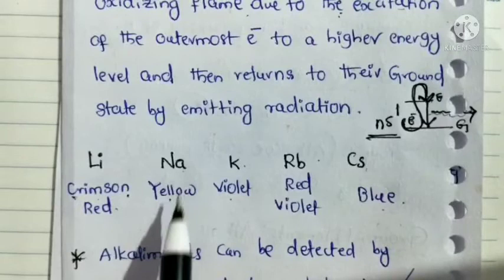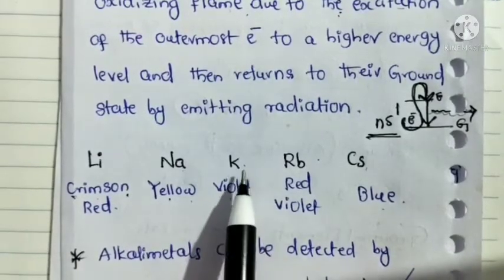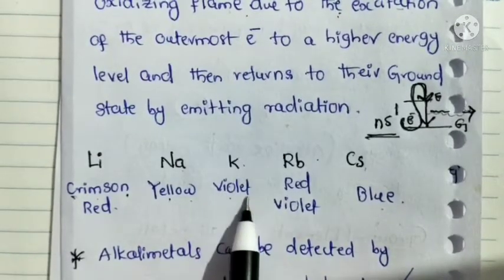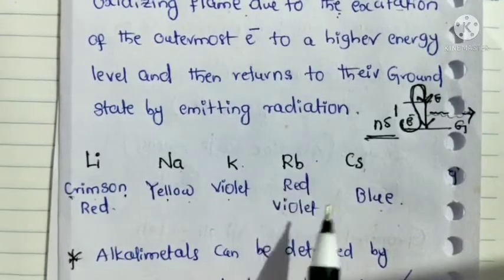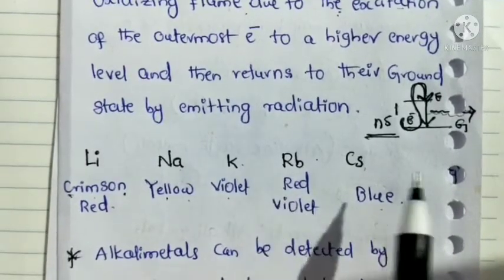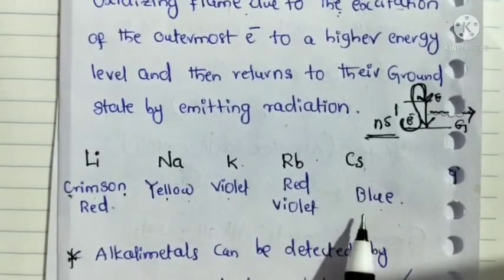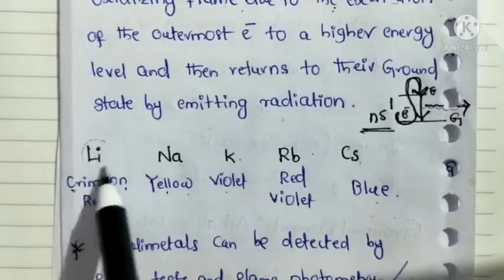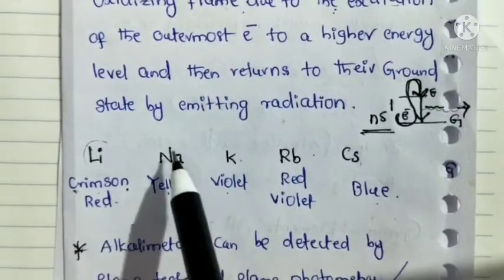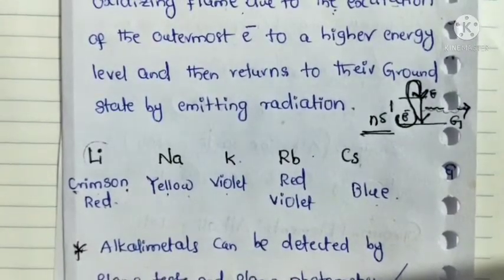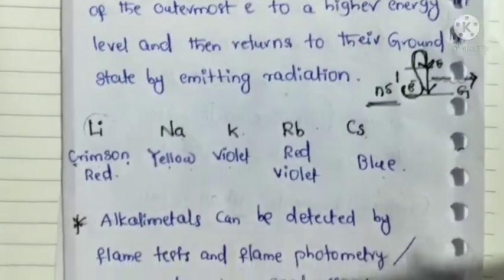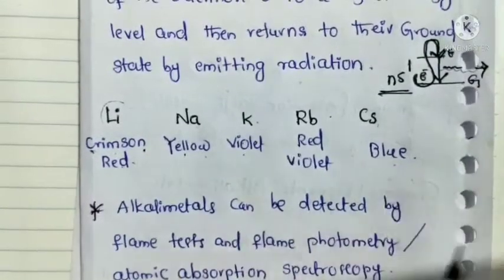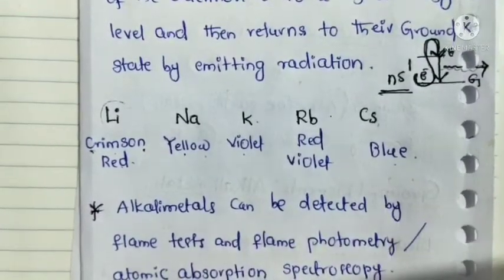If the metal is sodium, it exhibits yellow color. Potassium exhibits violet color. Rubidium exhibits red violet. Cesium exhibits blue color. Lithium exhibits which color? Sodium exhibits which color? These colors are also very important.